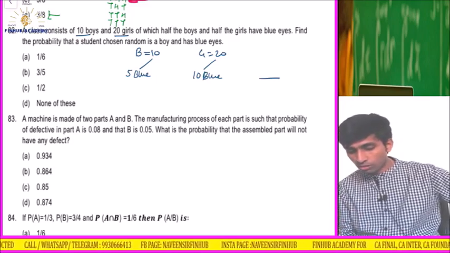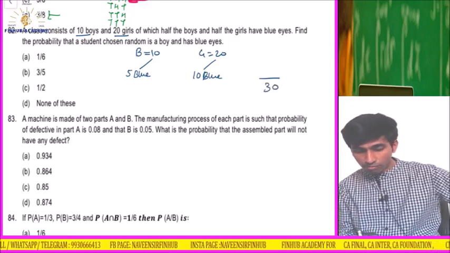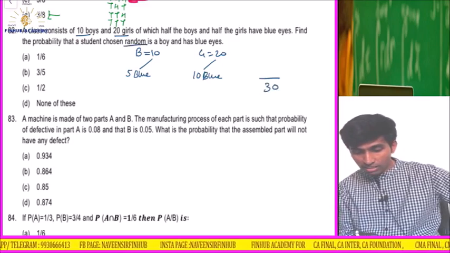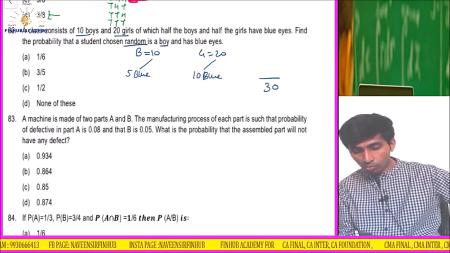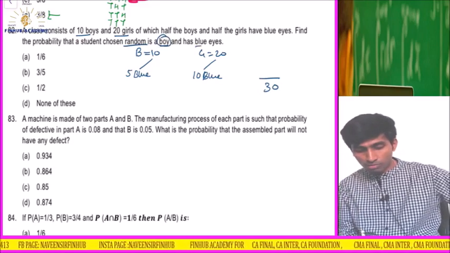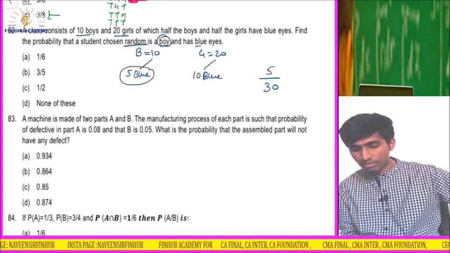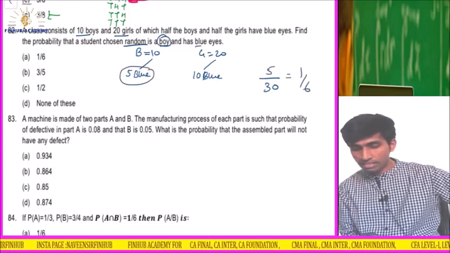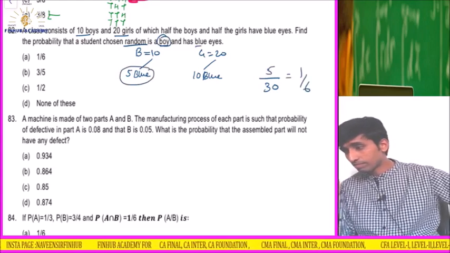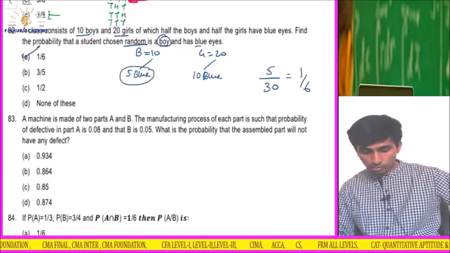Total students are 30, and the randomly chosen student should be a boy, but with blue eyes. So how many boys have blue eyes? 5. So 5 by 30 is the answer, that is 1 by 6. Option is A. Okay, let's proceed further.